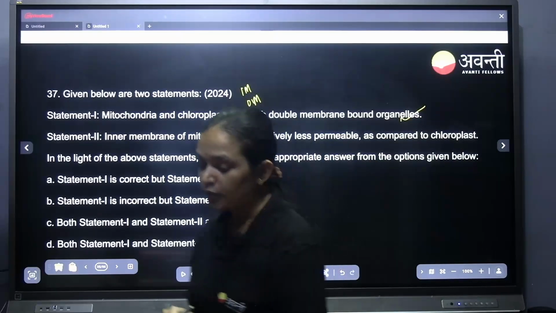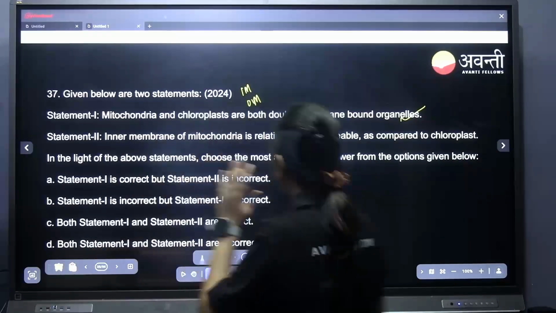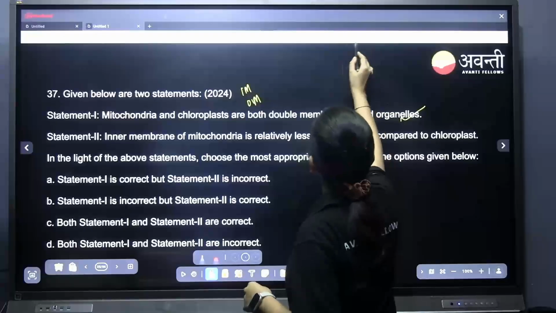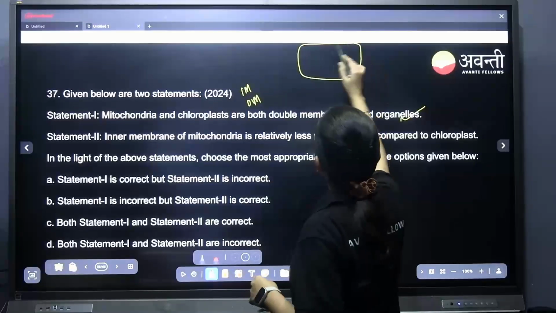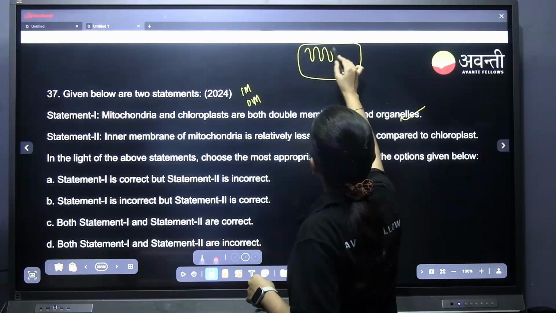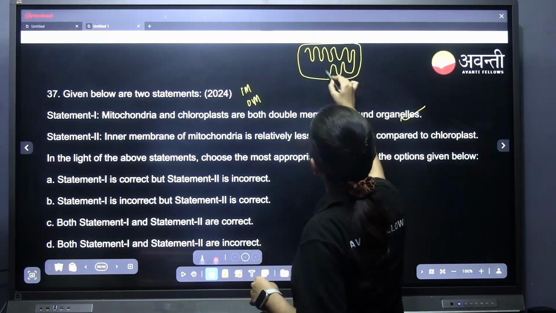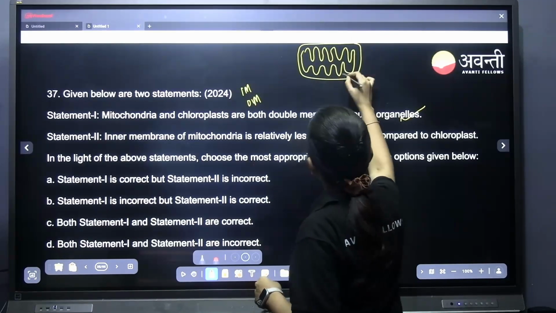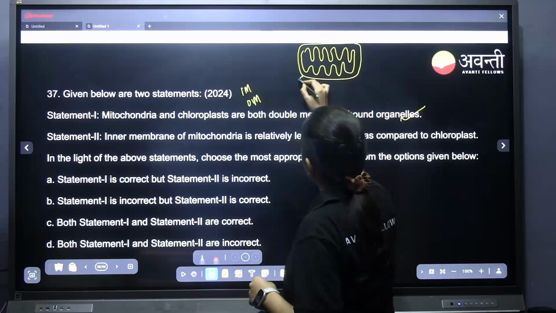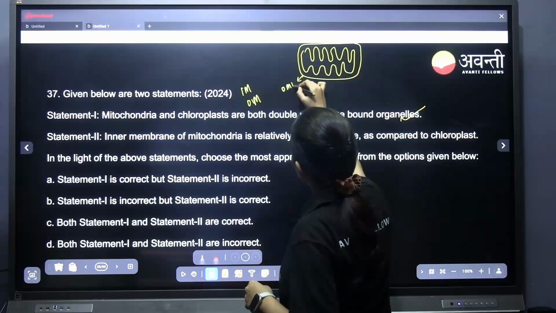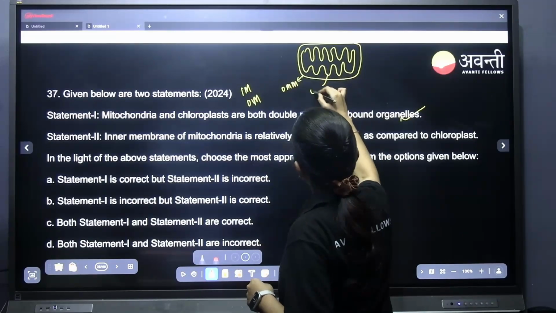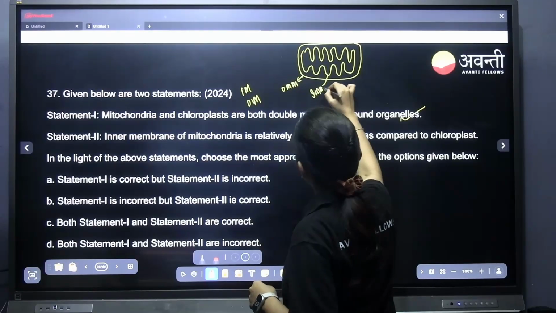So we know. Okay, let's begin from the beginning. If this is, what is this? Tell me. This is the mitochondria. Outer mitochondrial membrane, inner mitochondrial membrane.